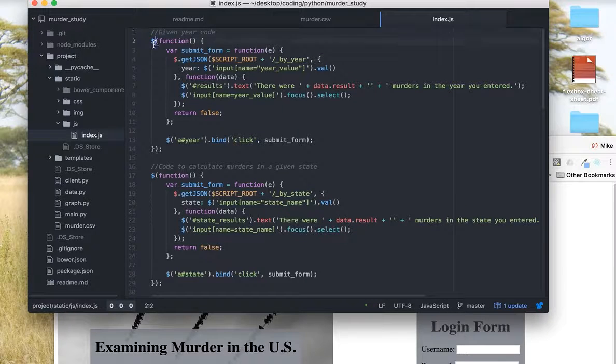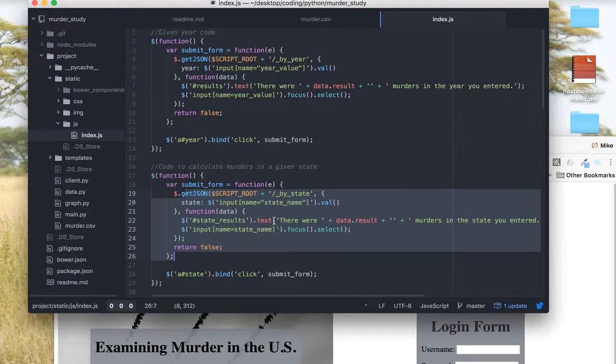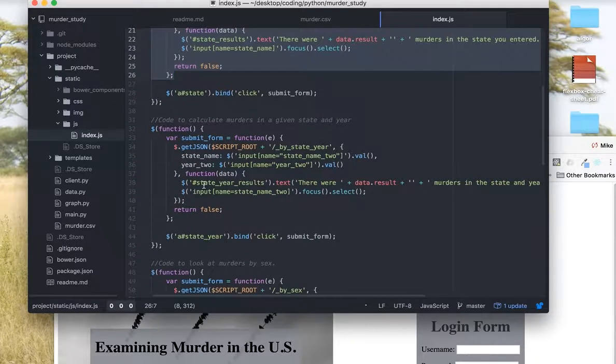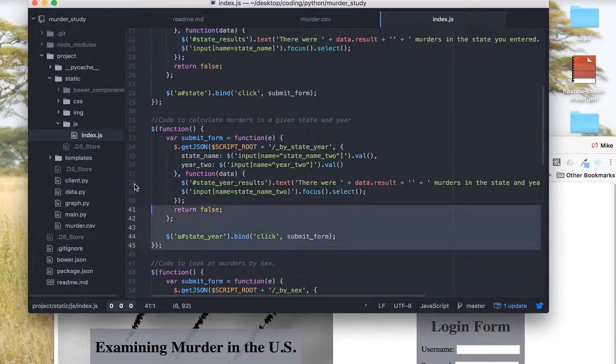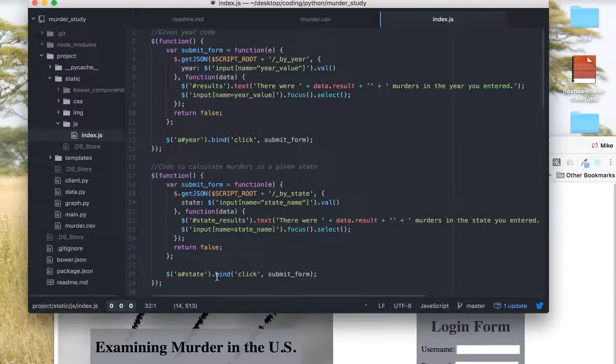Here are some of the Ajax calls that I made. It's all jQuery. I found it on the Flask site, which talks about how to do this, so it wasn't hard at all. It's the same function over and over again. It was really easy to learn, and it helped build my confidence. In my next project, which is going to be on UFOs, I'll be using this again, using Ajax so the page never has to refresh.